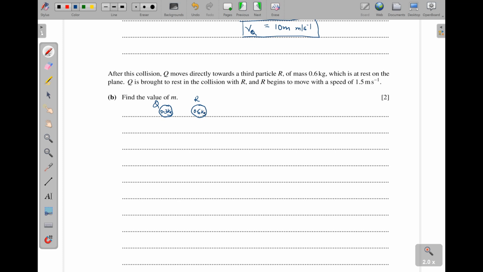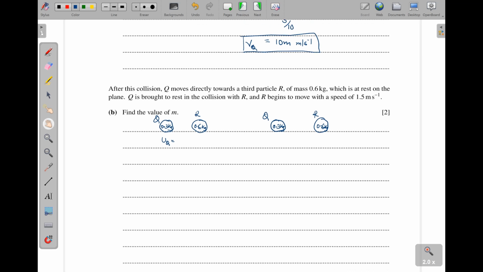Now when Q knocks this one, there is a possibility of it rebounding. Then next we shall have again Q, 0.3 kilograms. Then we also have R here, 0.6 kilograms. Just like before, momentum before collision is equal to momentum after collision. So UQ here is the final velocity we got earlier.